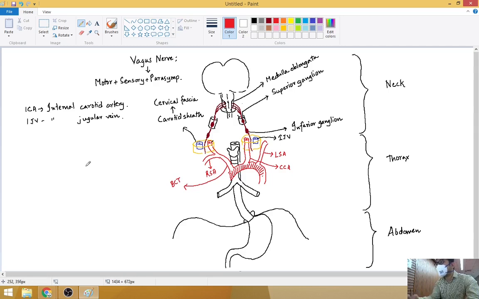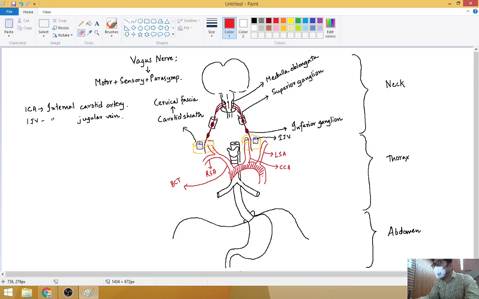Brachiocephalic trunk. This is the left subclavian, this is the common carotid, this is again the brachiocephalic trunk dividing into the common carotid and the right subclavian. Again, this will keep on dividing, going up.